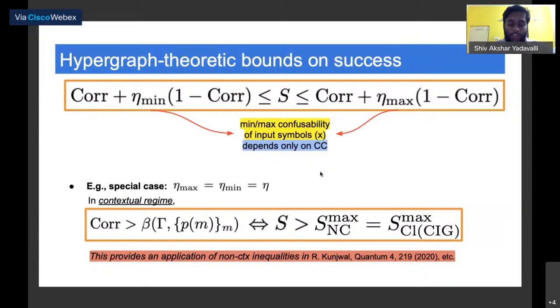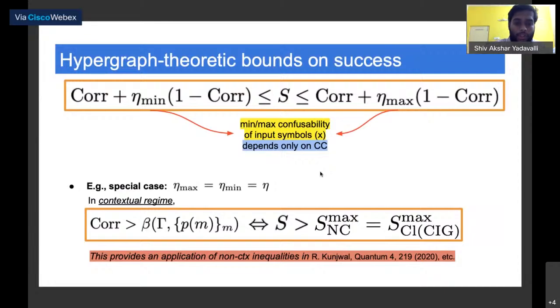So your success probability will exceed the maximum success in the non-contextual regime, which is equal to the success probability in the classical regime. We are anyway assuming the context independent guessing on Bob's side. So this clearly provides an application for the non-contextual inequalities, the graph theoretic inequalities that Ravi considered in his 2020 paper.